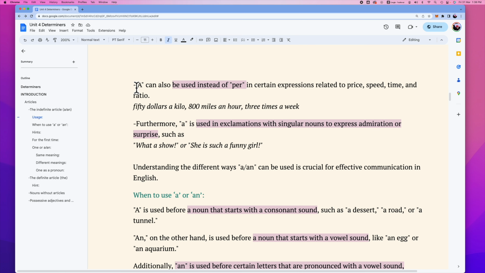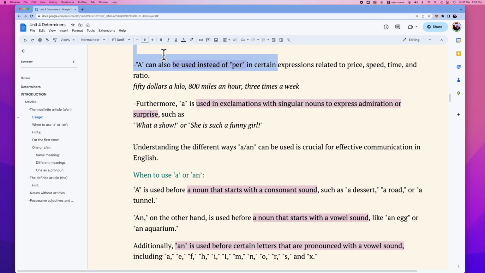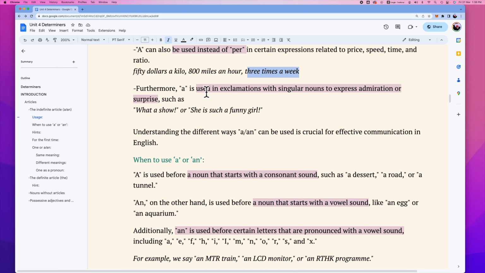And sometimes a can be used instead of per in expressions related to price, speed, time, and ratio. For example, $50 a kilo, 800 miles an hour, 3 times a week. And also in some exclamations, we use singular nouns to express admiration or surprise, like, what a show. She's such a funny girl.